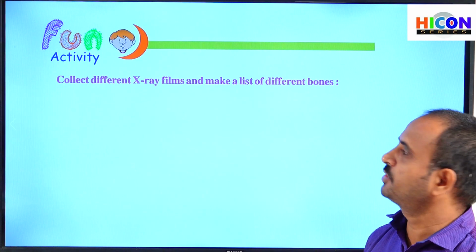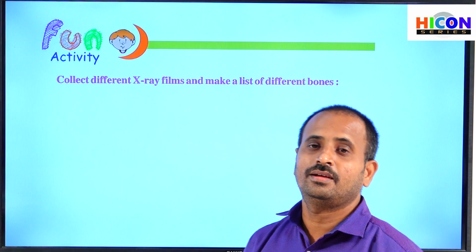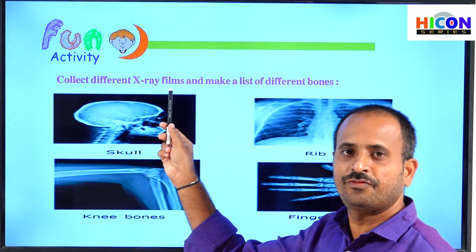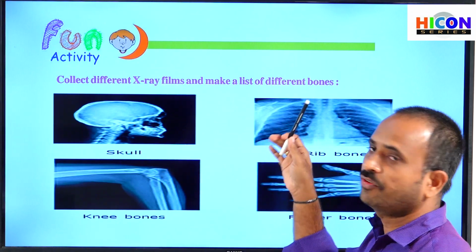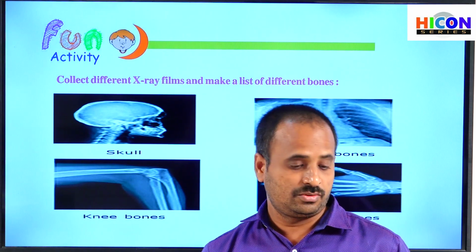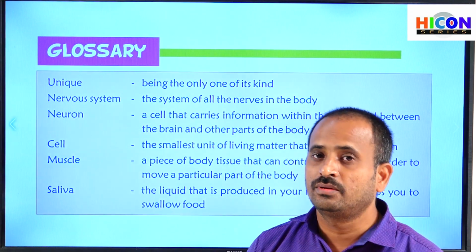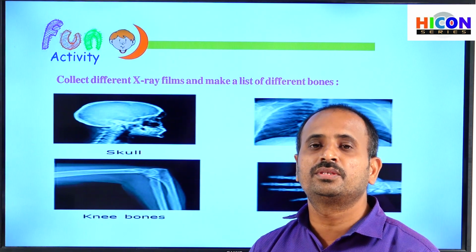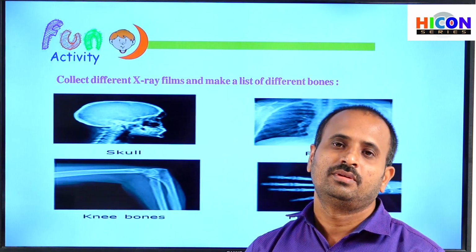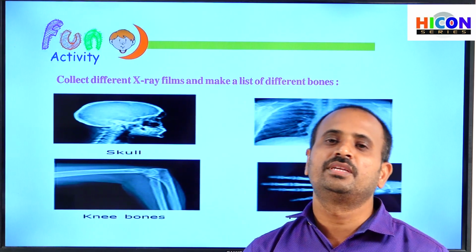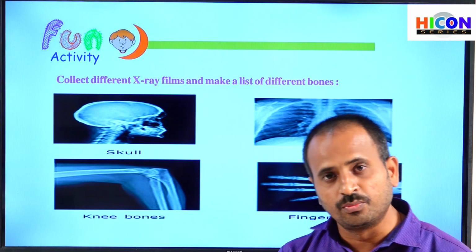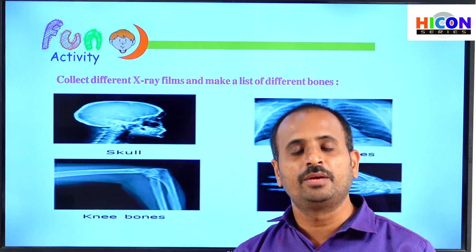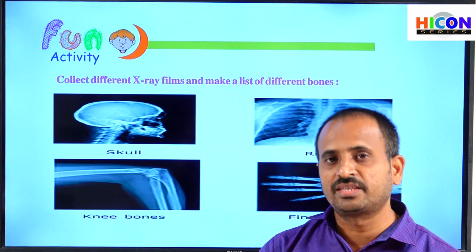So children, let us do a fun activity in the activity part. So what is the fun activity? Collect different X-ray films and make a list of different bones. Children, in X-rays, what do you observe? You will observe generally the fractured bones, and generally the bones in an X-ray: how the shape of the bone is and how the size of the bone is. So we can identify the shape and size of the bones with the help of X-rays.